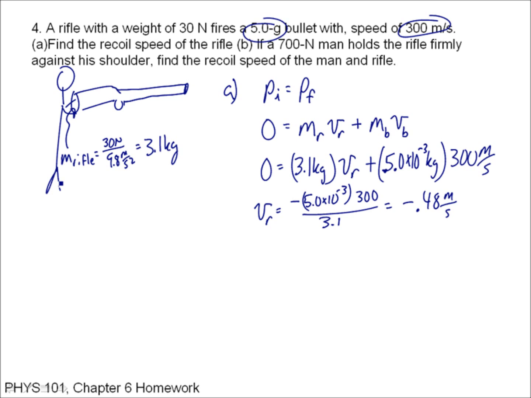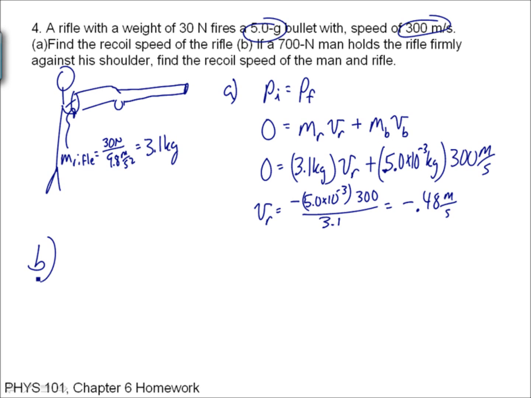Alright, now let's consider that the rifle is being held by a guy. So now it's not just the rifle that's recoiling, but the rifle plus the guy. Now this is a bit of an estimate or an approximation, because when you shoot a rifle, the whole mass of you doesn't go backwards. But in this case, we're going to assume that the whole mass of your body is going to go backwards, just to make it a little simpler. But we know that really it's just a fraction of your body, more like maybe a third or a half of your body moves backwards, and the rest of you stays planted on the ground, hopefully.